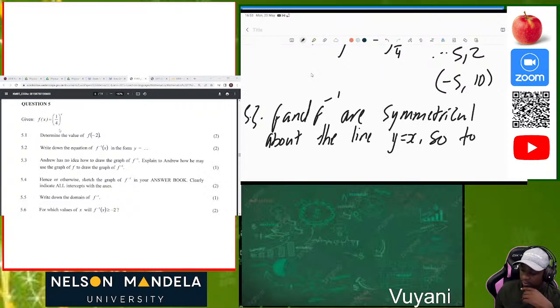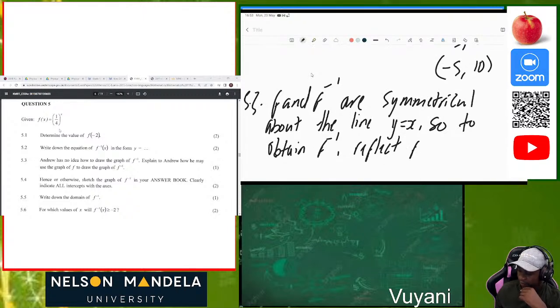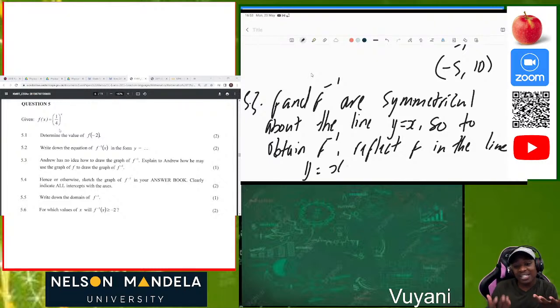To obtain the inverse function, which is f to the power of negative 1, you must reflect f in the line y equals x.